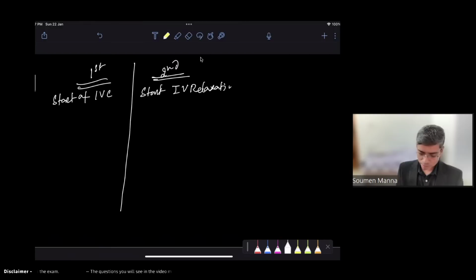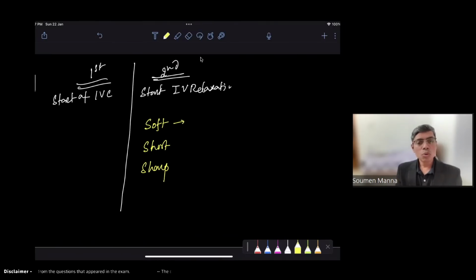Along with that, you have to remember that the second heart sound is soft, short and sharp. Soft means it is a low amplitude sound; if you measure the decibels of the sound, the amplitude is low.